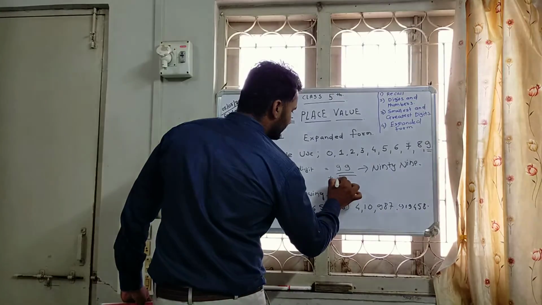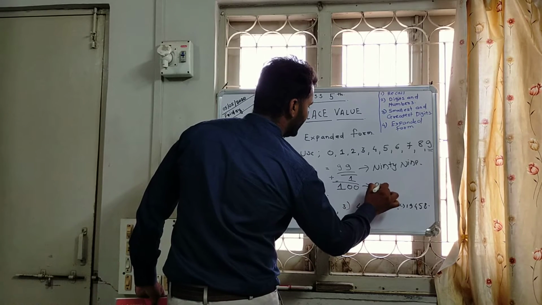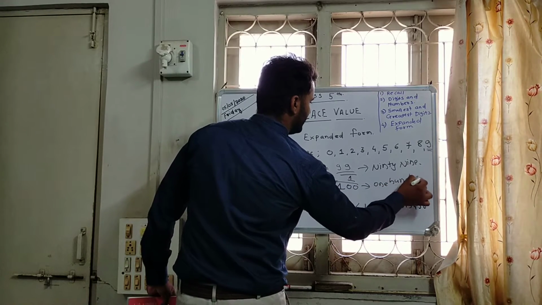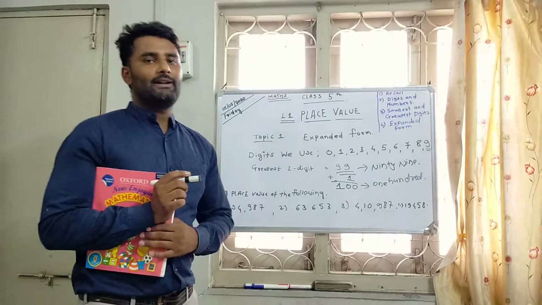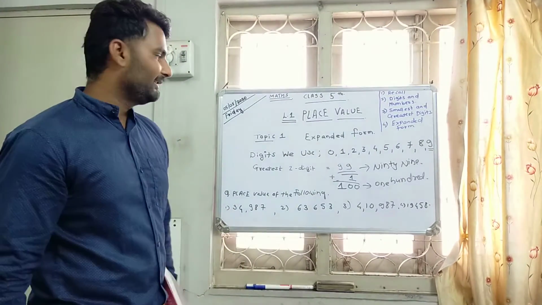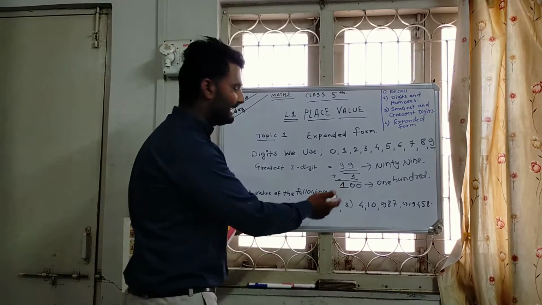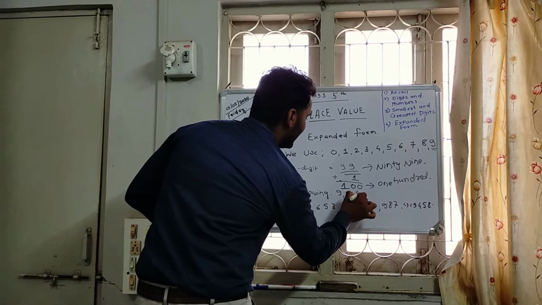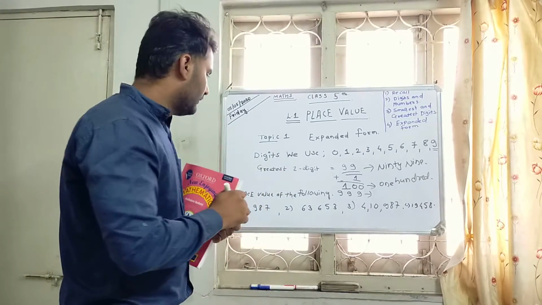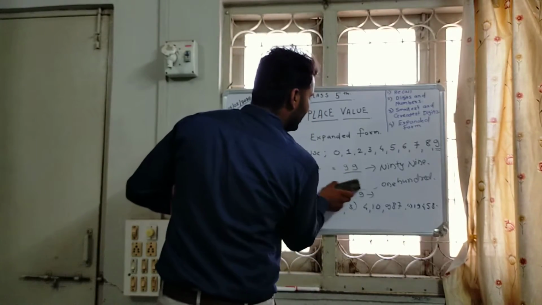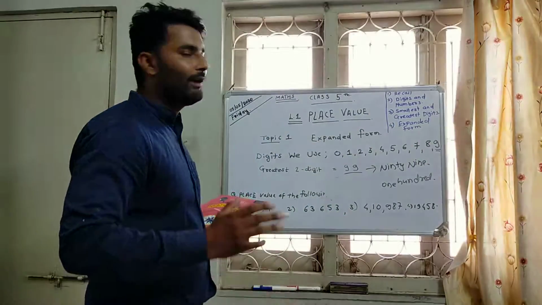After that, if I want to get the smallest 3-digit number, I have to add 1 to it. If I add 1 here, I will get 100. This is a 3-digit number, and the smallest 3-digit number. If I ask you to tell me the greatest 3-digit number, it is as simple as that: 9, 9 and 9. If we write them together, that forms 999.